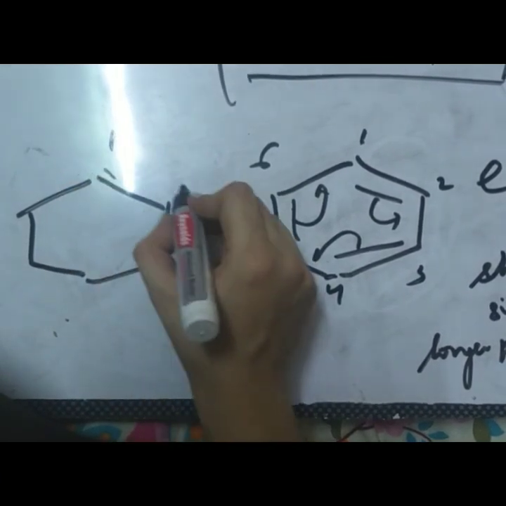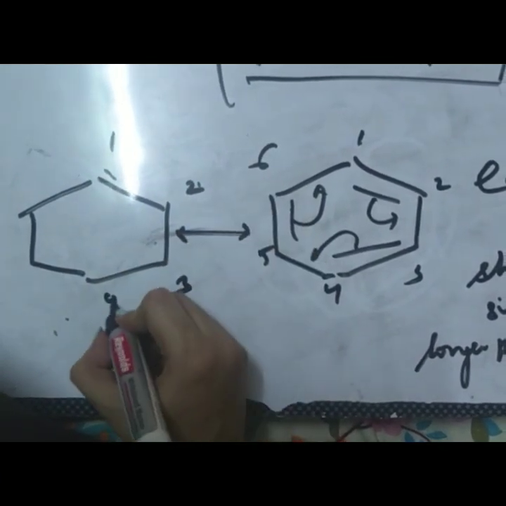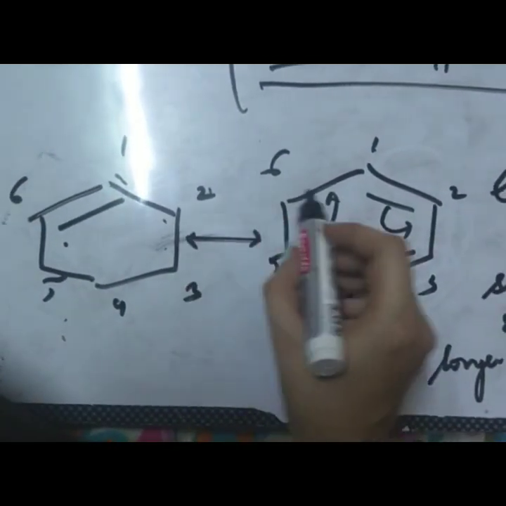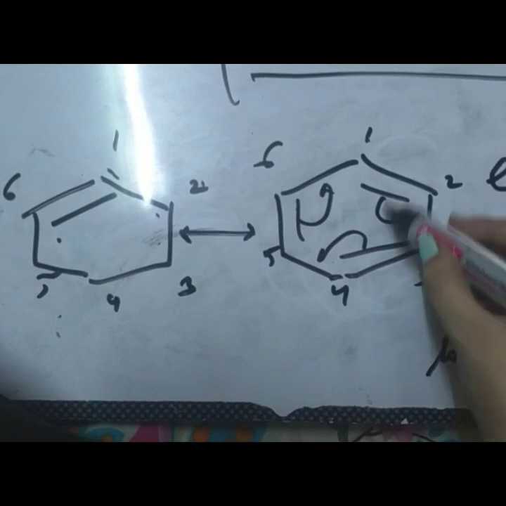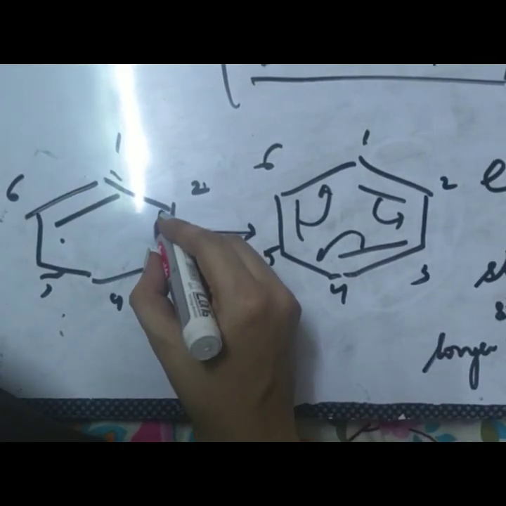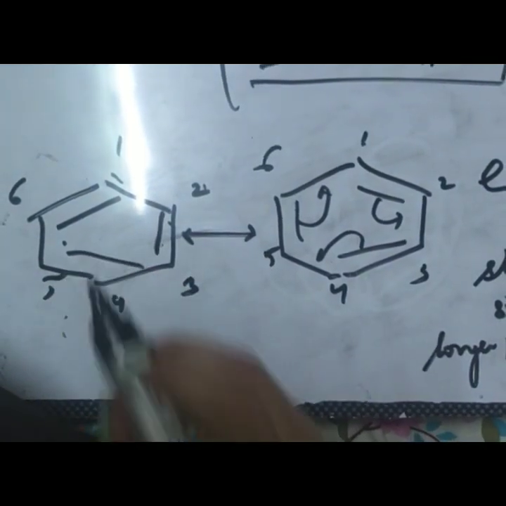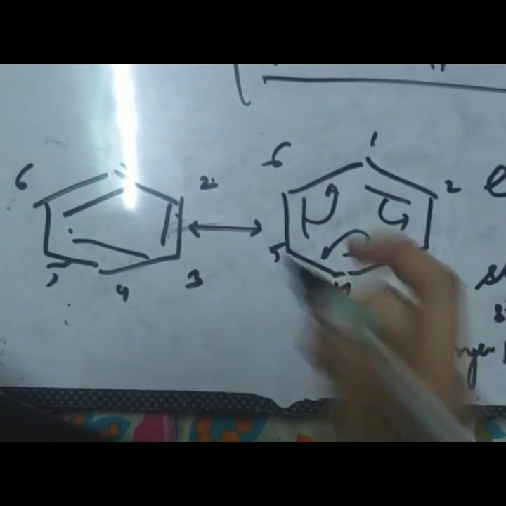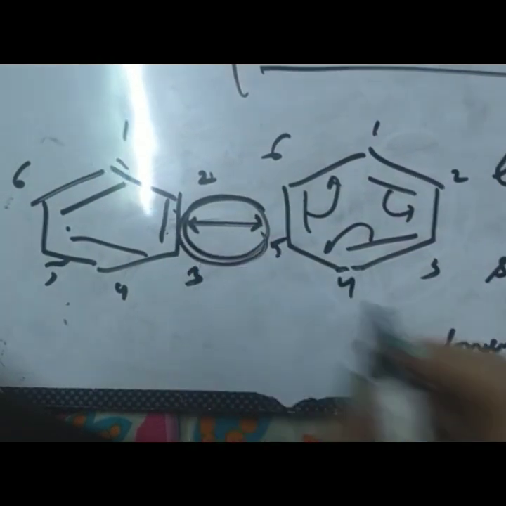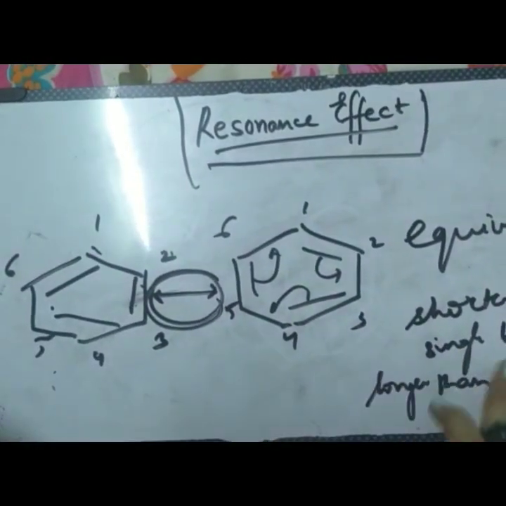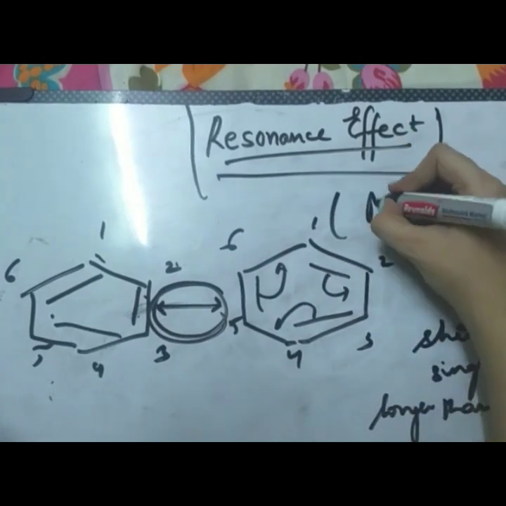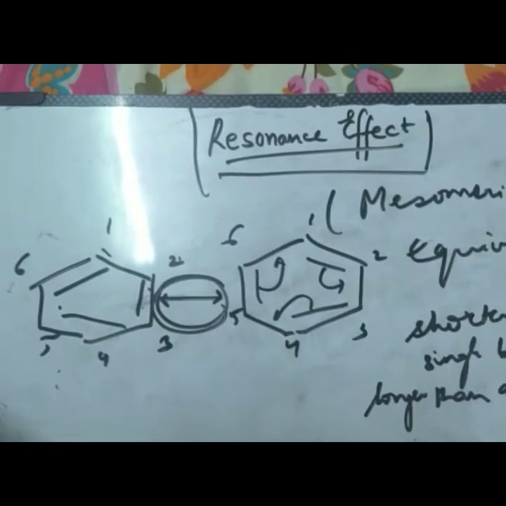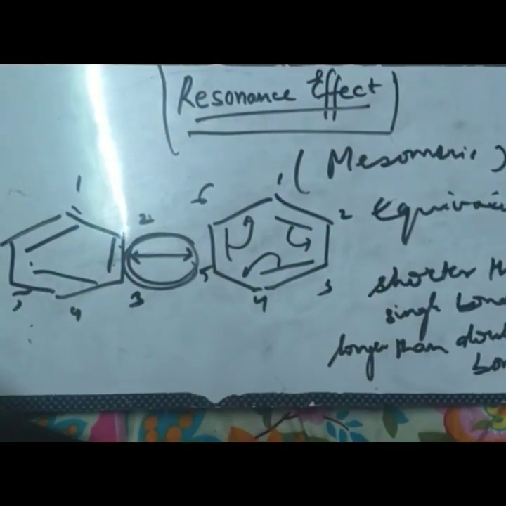When the electron density shifts, the bonds move. Here we have a single bond between the 2nd and 3rd carbon, and we will achieve a double bond here. So these are 2 canonical forms, shown by this arrow. This is nothing but the resonance effect, also very well known as the mesomeric effect. We will discuss it in a while. This is how resonance began.